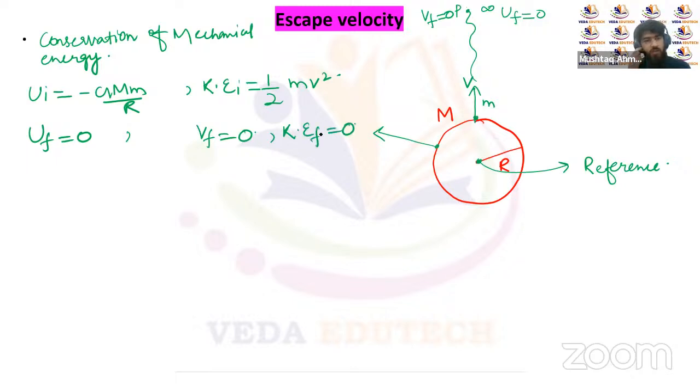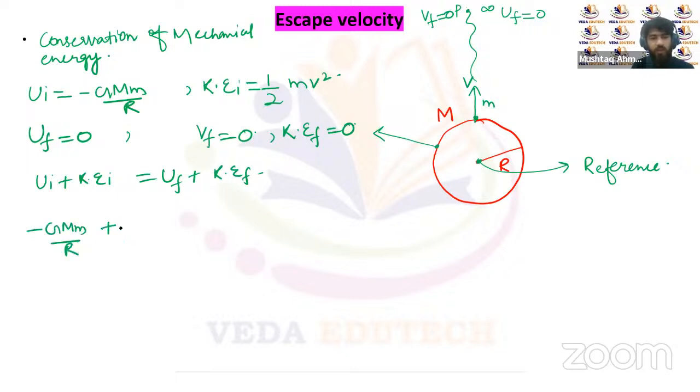Now applying the conservation of mechanical energy, initial potential energy plus initial kinetic energy will be equal to final potential energy plus final kinetic energy. Initial potential energy has the value minus GMm upon R, plus initial kinetic energy, half mv square. Final potential energy is zero and final kinetic energy is also zero.